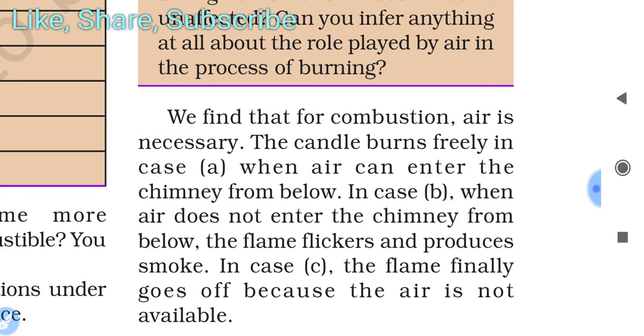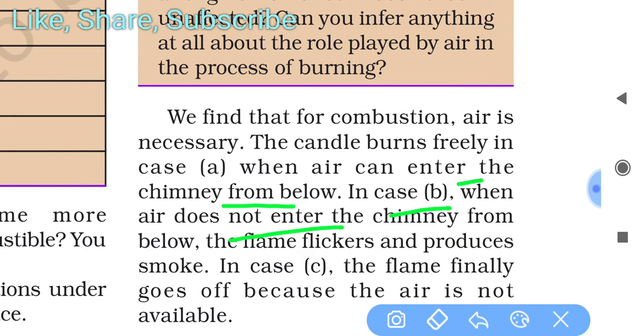In air, as we know, oxygen is necessary for burning any material. The candle burns freely in case A, where air can enter the chimney from below. In case B, when air does not enter the chimney from below, the flame flickers and produces smoke. Then in case C, the flame finally goes off because air is not available.